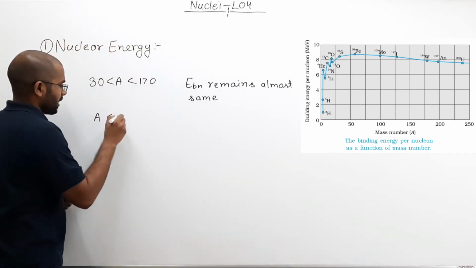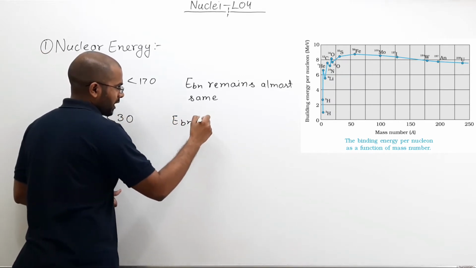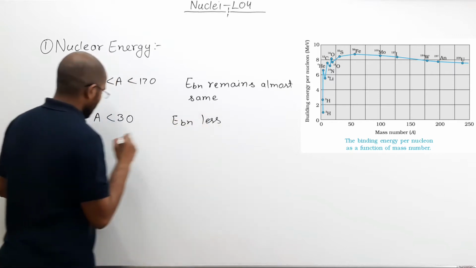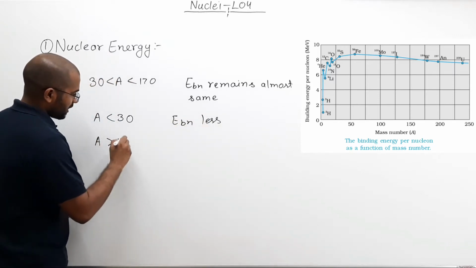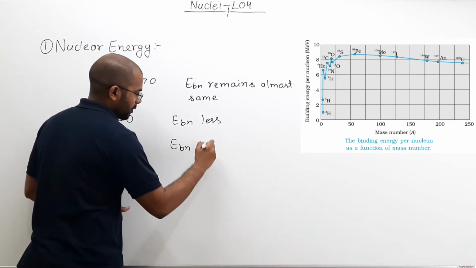For mass number less than 30, binding energy per nucleon is less. And for mass number greater than 170, binding energy per nucleon is more.